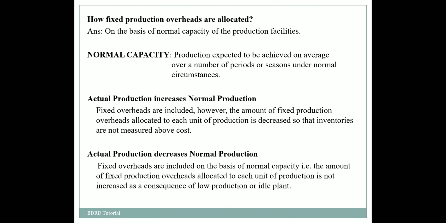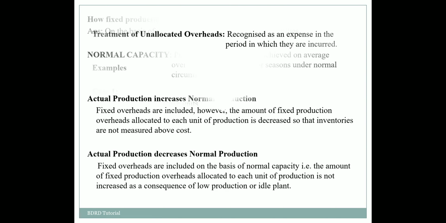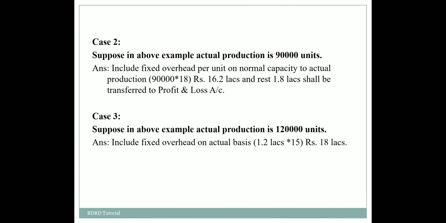Similarly, if actual production increases, then the amount of fixed production overheads allocated to each unit of production is decreased, so that inventories are not measured above cost. Now let us take an example. Suppose in this example our actual production is 1,20,000.